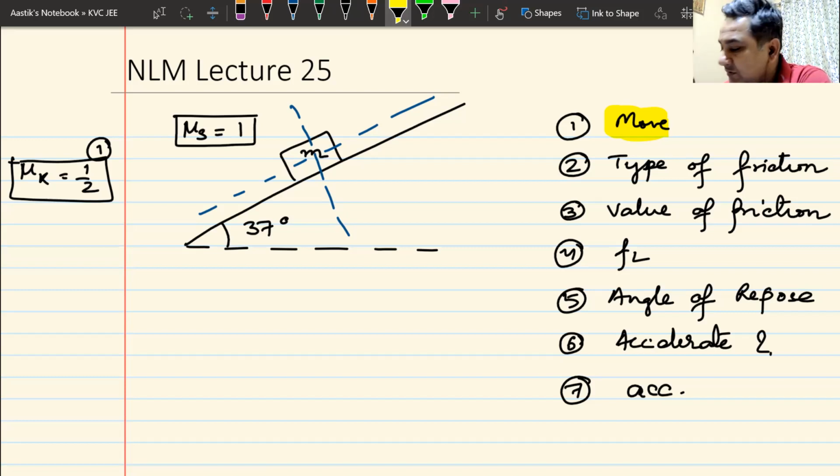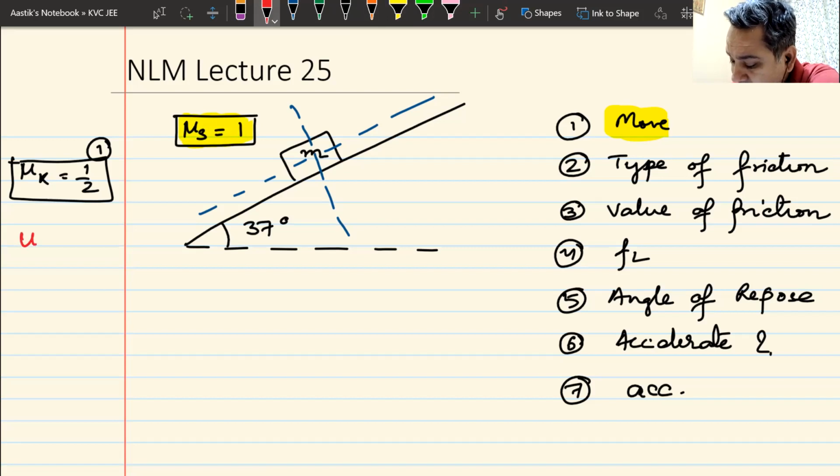Now the question comes. Does the block move or not? And the answer is the block moves. Why does the block move? If you look, the value of mu s is 1.